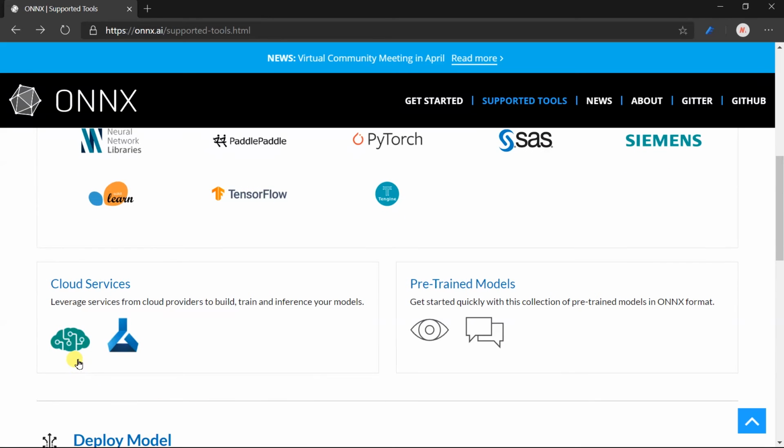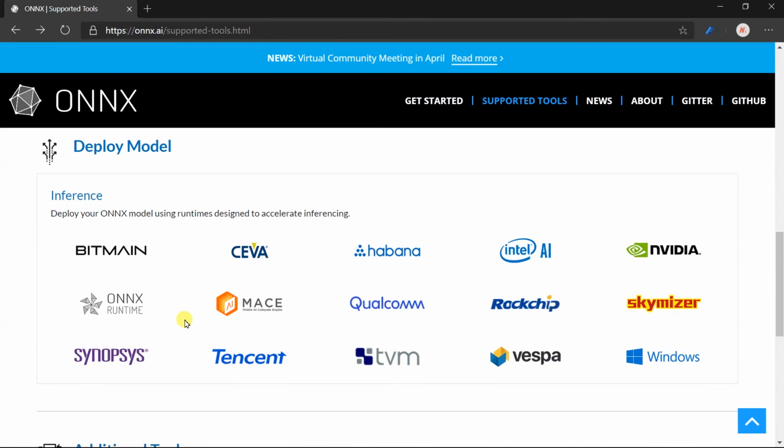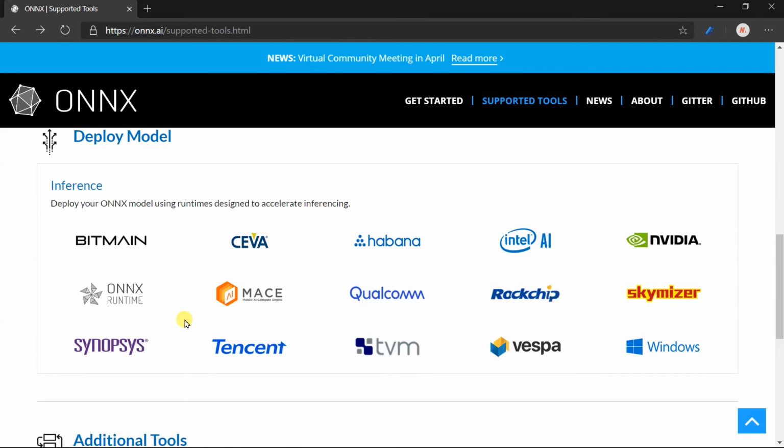We can use cloud providers such as Azure and Cognitive Services and deploy applications on multiple platforms. That includes Intel, NVIDIA, AMD, Qualcomm, and Windows.